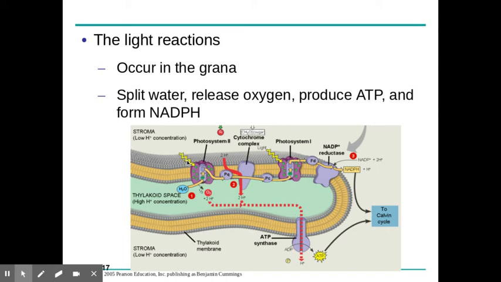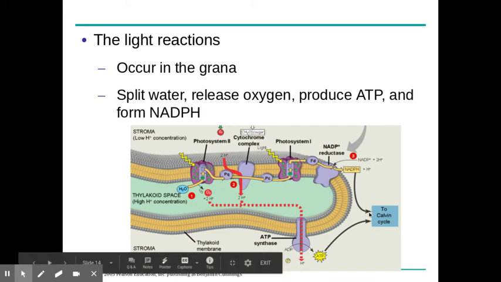This little squiggly yellow line is light coming in. So that electron would move through an electron transport chain, eventually get boosted again and make NADPH. Similar to NADH, an easy way to distinguish between those is the P in NADPH. Think of photosynthesis for that one, and you'll be able to remember that NADPH is for photosynthesis. And that is still an electron carrier. It does the same job as NADH in cellular respiration.